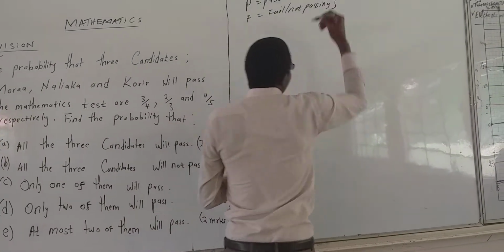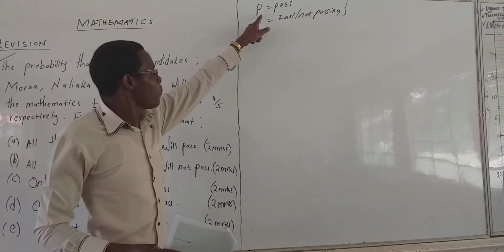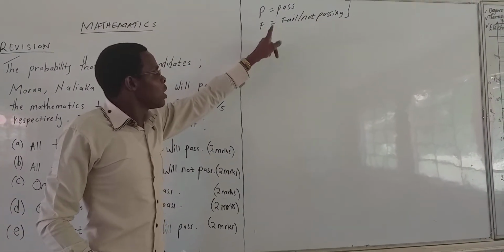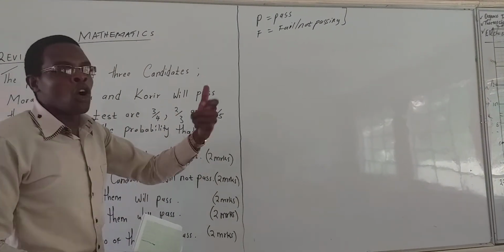These are the activities we are going to use in our tree diagram. We are going to use P meaning pass, then we are going to use F meaning fail, or not passing.